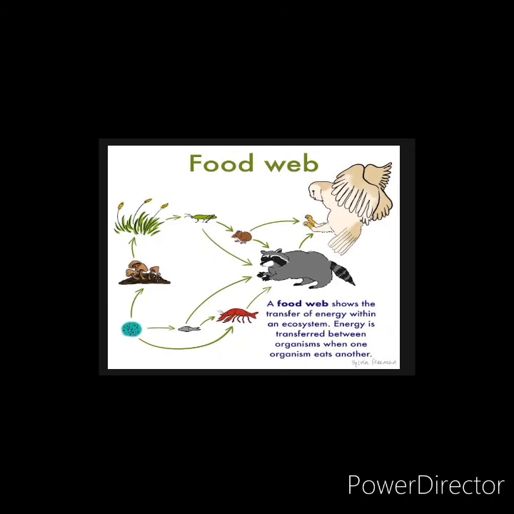Here you can see that animal eaters are themselves eaten by other animal eaters also. The interlinking of food chains into various paths can be said to be a food web. Food chains and food webs help in maintaining a balance in nature. Even if one of the members of the food chain increases or decreases in number, the whole chain is affected adversely. So it is very important that the food chain should be maintained in a proper path.